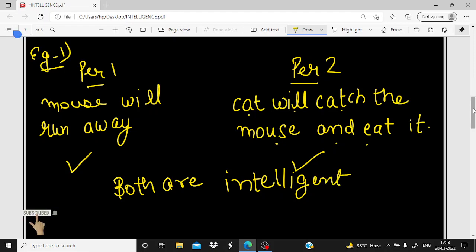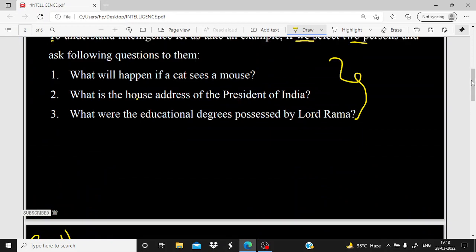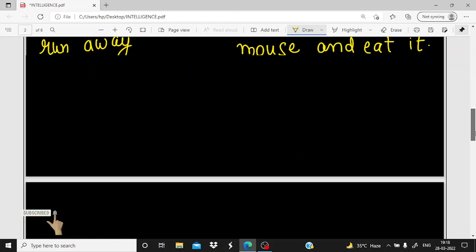Now considering example 2, that is, what is the house address of the president of India called. So let's see the responses of person 1 and person 2 for the second question.